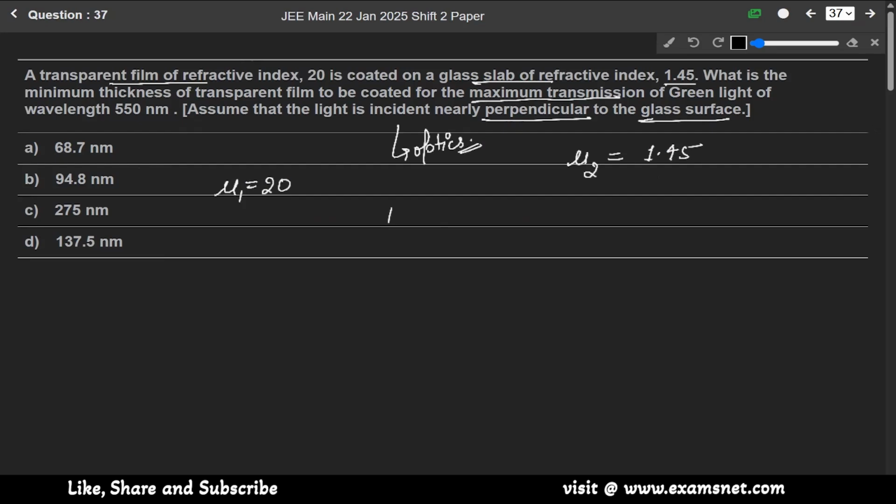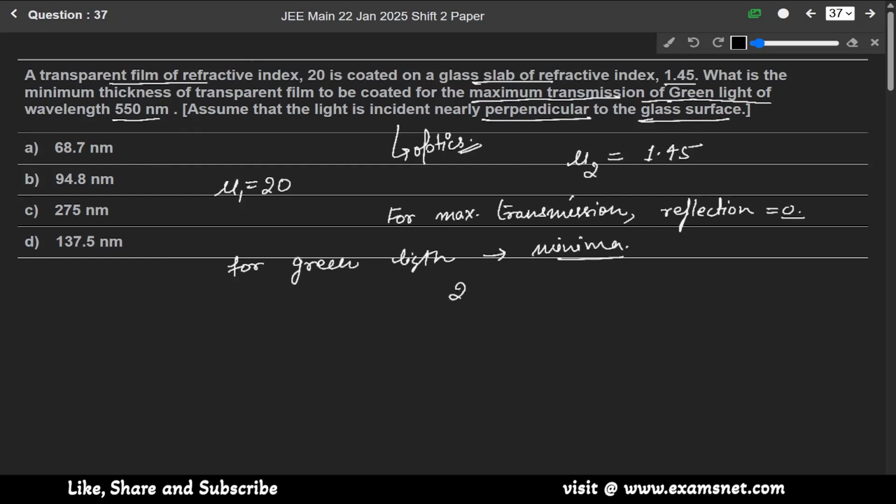So we know that for maximum transmission, reflection is 0. We all know this. So for maximum transmission of green light of wavelength 550 nanometer, there should be minima for the interference of the two reflected lights.